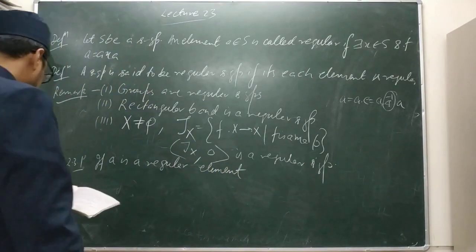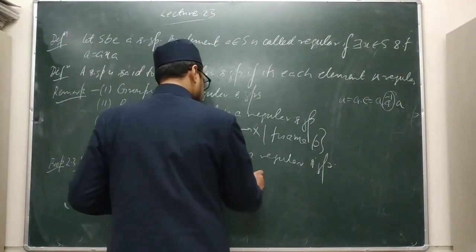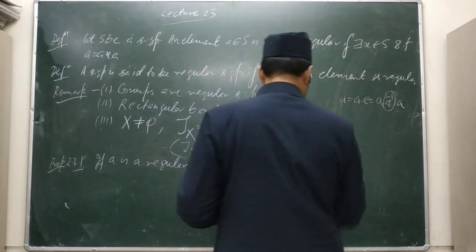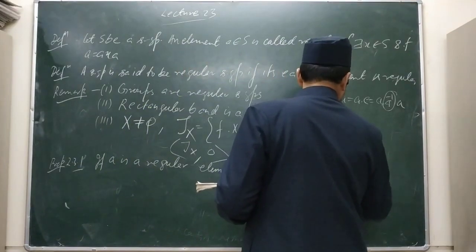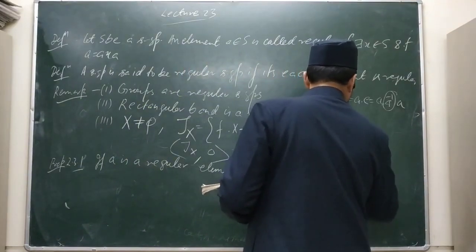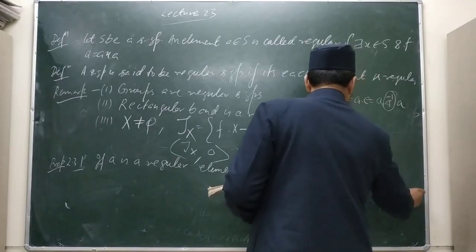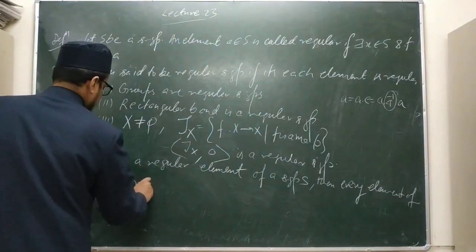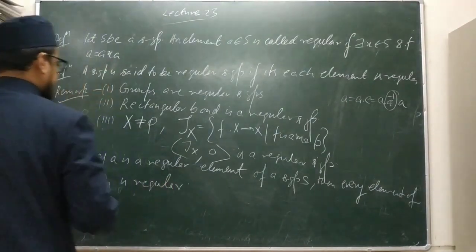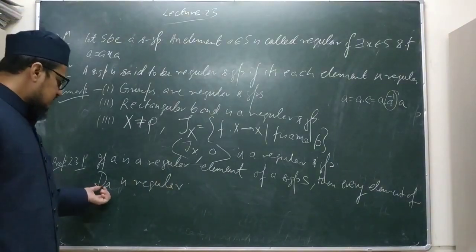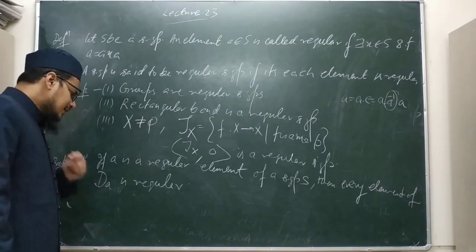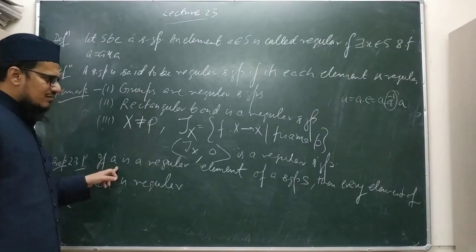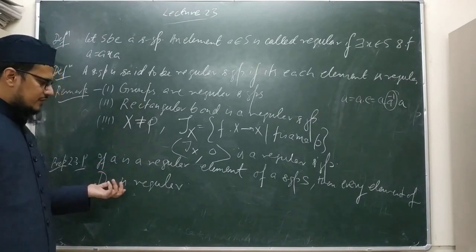If A is a regular element of a semigroup S, then every element of D_A is regular. See, D is an equivalence relation, and D_A is the equivalence class, the class of D containing A. So if A is regular, then every element of D_A is regular.